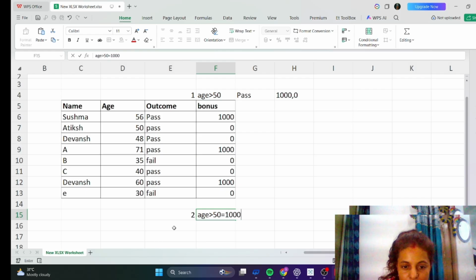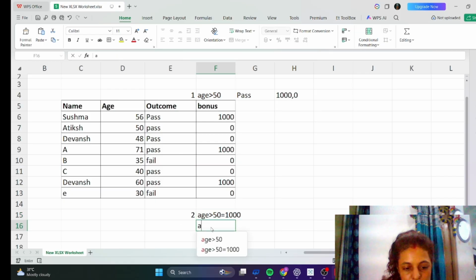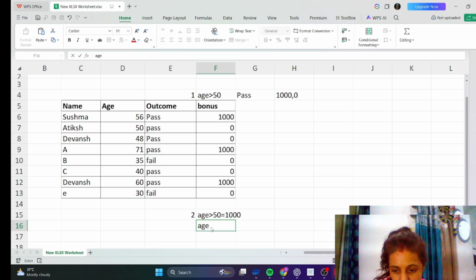And if the age is equal to 40, then he will get 500. Okay, there are two conditions. If age is greater than 50, then he will get 1000, and if age is greater or equal to 40, then he will get 500, and others will get 0.